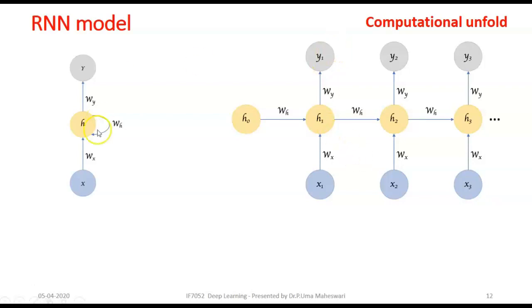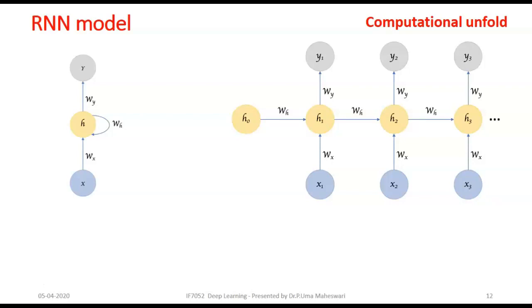Coming to the RNN model, this is where we have to understand RNN in the right sense. Look here, this is a single cell of RNN. There is an input X, and the center part of the RNN is the hidden layer, the hidden node, and after some processing we get an output Y. So we input an X and get an output Y from the hidden cell. The hidden cell takes another input, not only the present input but also the previous cell's output, right?